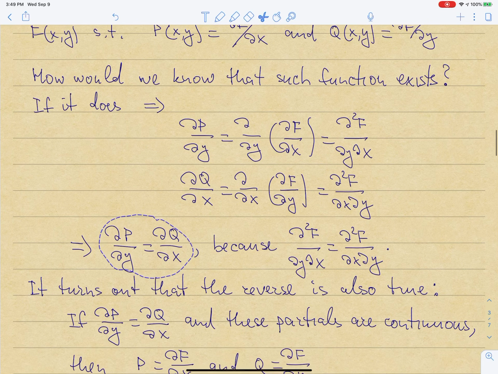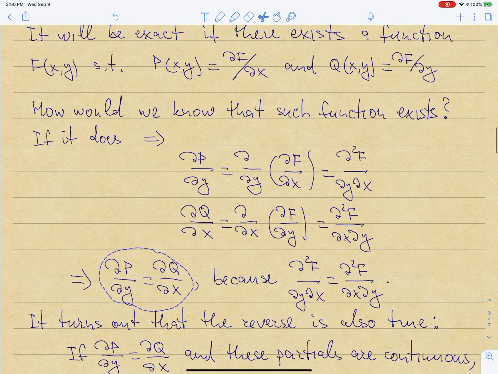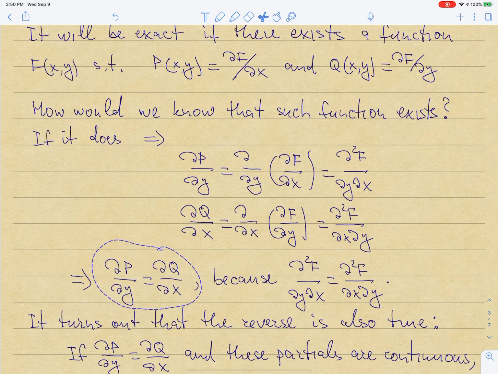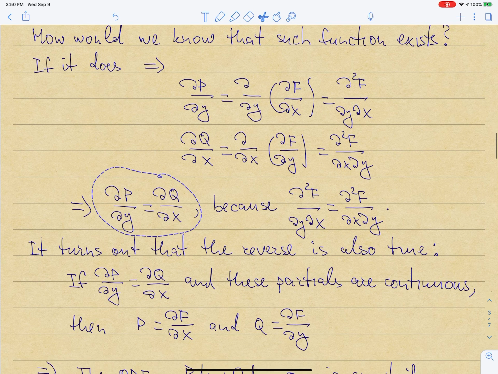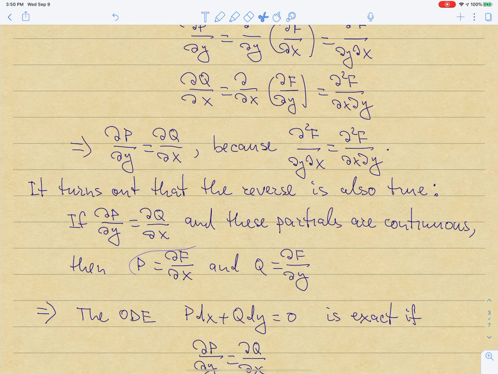But for us, most of the time, the reverse of the statement is going to be true. So here I assume that P and Q are partials, and then that means that dP dy is equal to dQ dx, right? So if P and Q are partials of the same f. So the reverse is also true. If you have functions P and Q that are sufficiently nice, and you take dP dy, and it is equal to dQ dx, then it turns out that there exists a function capital F for which P is dF dx and Q is dF dy.